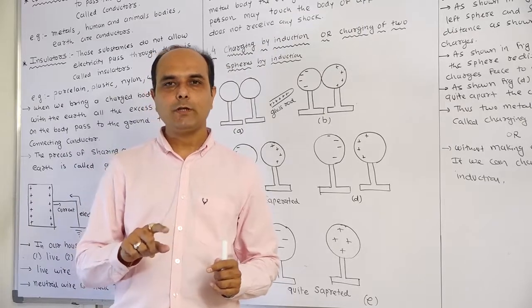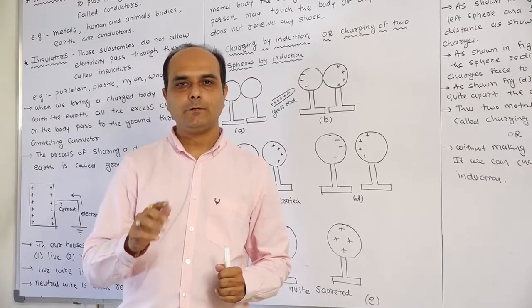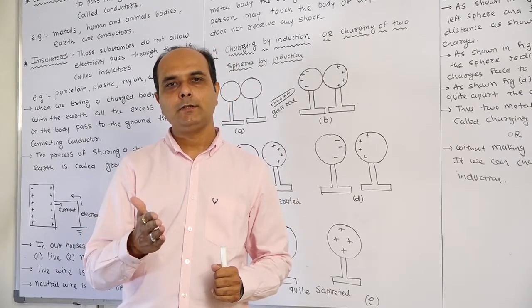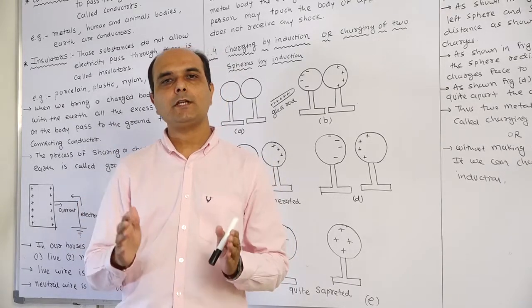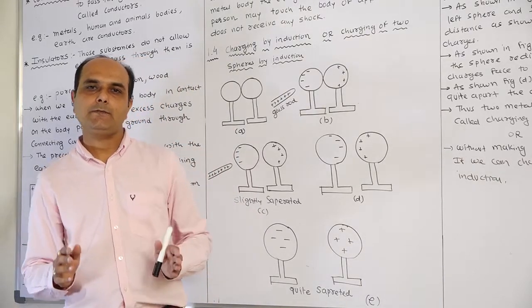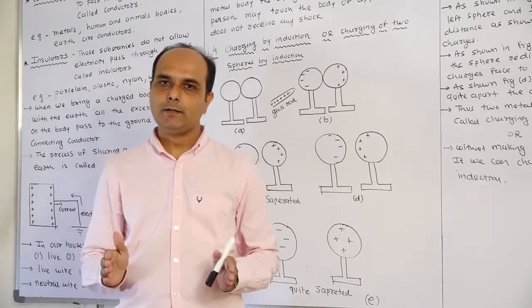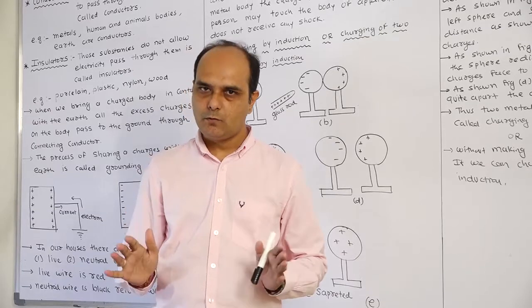When interaction takes place between the two bodies, electrons are transferred from one body to the other. One body loses electrons, and the other body receives electrons. In this way the charging process is possible. We also studied a device which can detect a charged particle. That device is known as a gold leaf electroscope, or simply an electroscope.